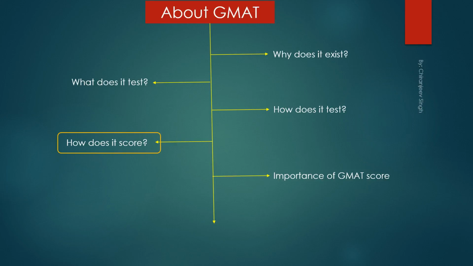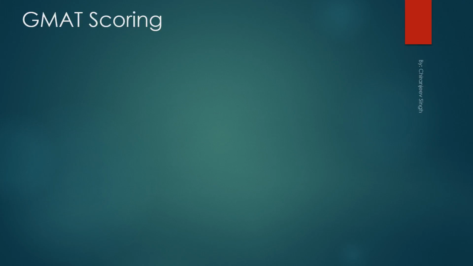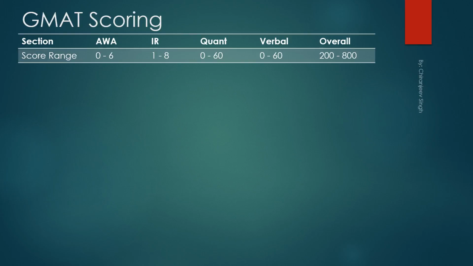Now, having looked at what GMAT tests and how it tests, and having gotten a flavor of the actual GMAT questions, now let's look at how GMAT scores. So the score range for various sections in GMAT is as given here.